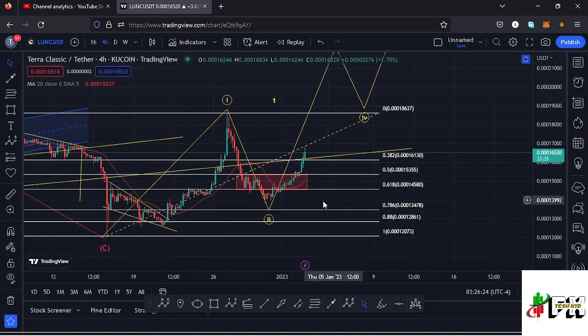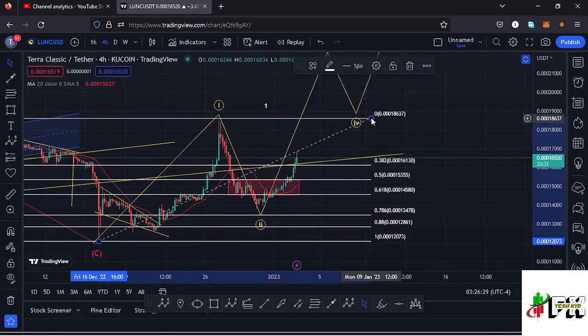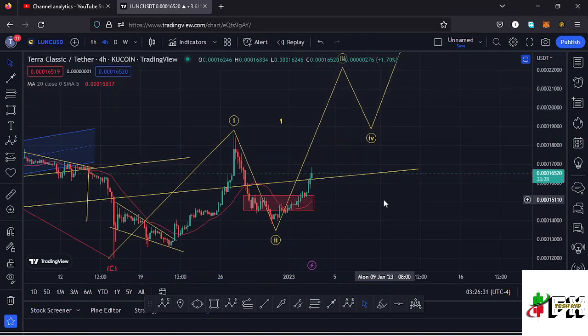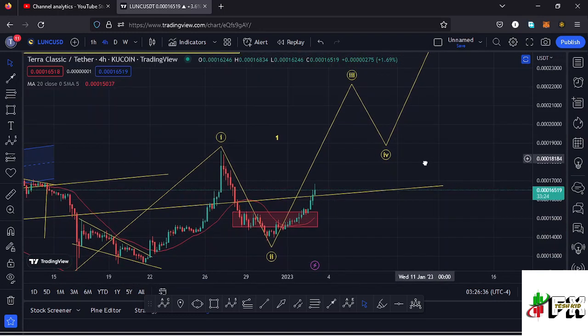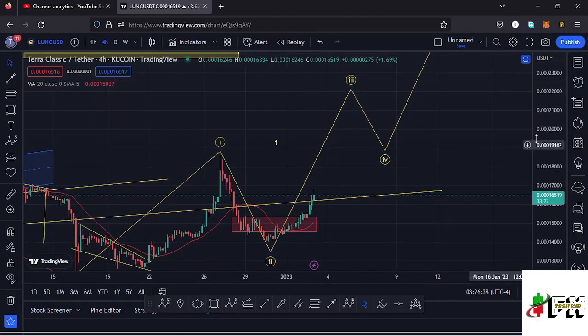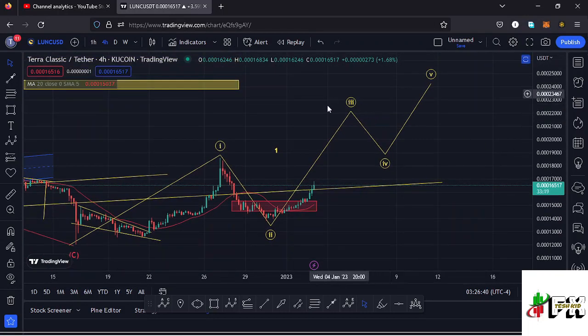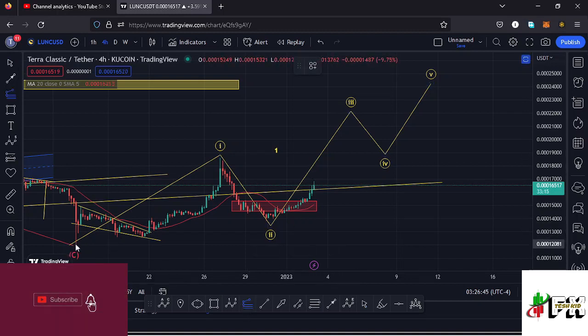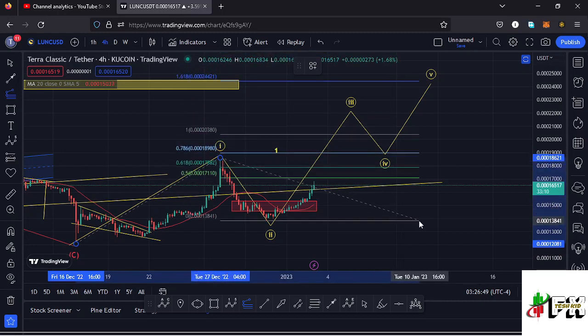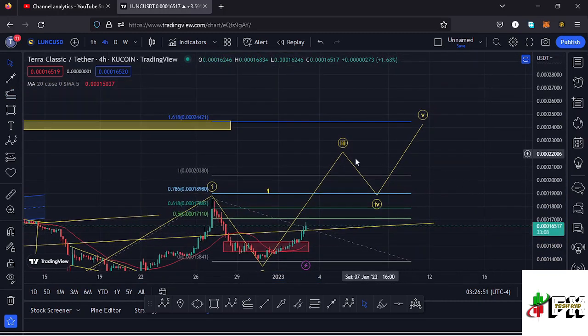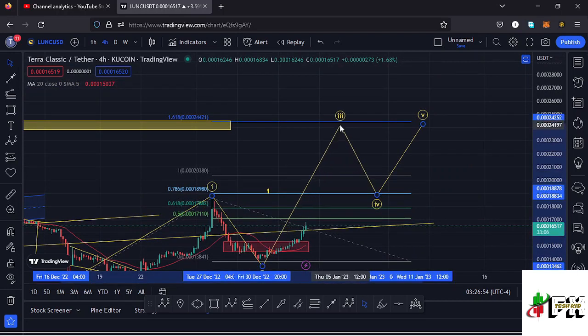After seeing a reaction at the fib level 0.78, we have started a very nice bounce to the upside, which seems to be a little bit impulsive, and we have also managed to break above the 20-day MA. This might be the start of this wave 3 to the upside. Sketching out a minimum target area to the upside in the formation of this wave 3, using a trend-based Fibonacci connecting it from the low of the first wave to the high of that first wave right there, then dragging the fibs to the low of the second wave, that gives me a minimum target area to the upside at the fib level 1.618, and that is at around the